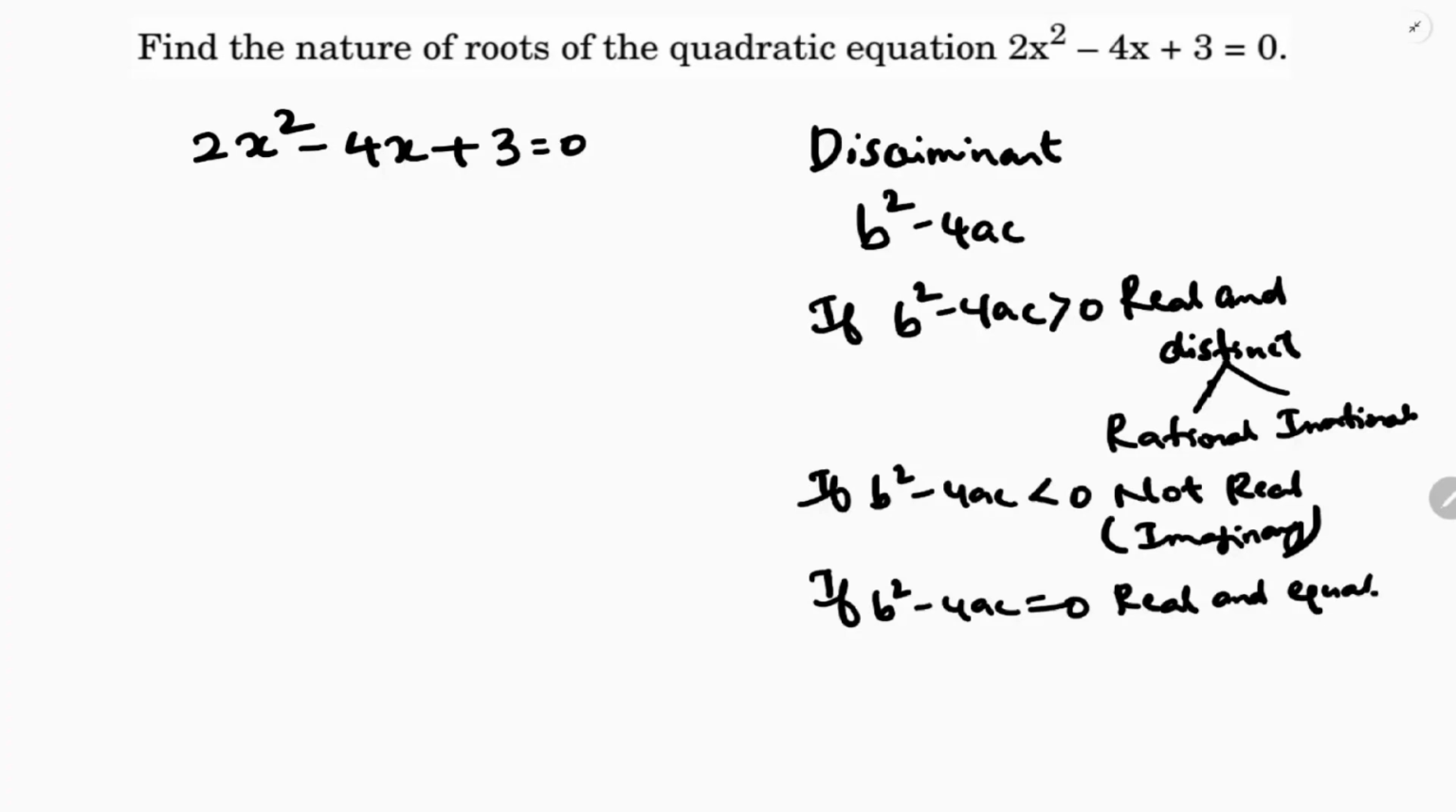Now, if you compare with the standard equation ax square plus bx plus c, the value of a is 2, b is minus 4, c is 3.